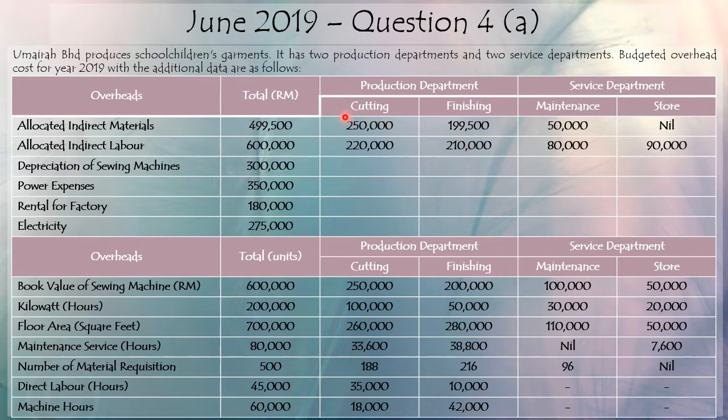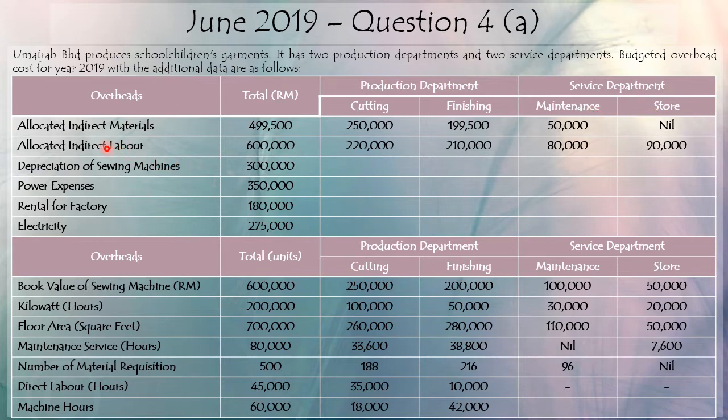So you can see in the question, it has given you 2 types of department, the production department and the service department. Under production department, the company has 2 departments, which are cutting and finishing, whereas service department has 2 departments, which are maintenance and store.